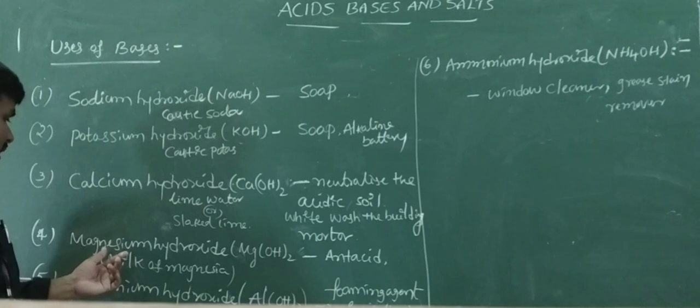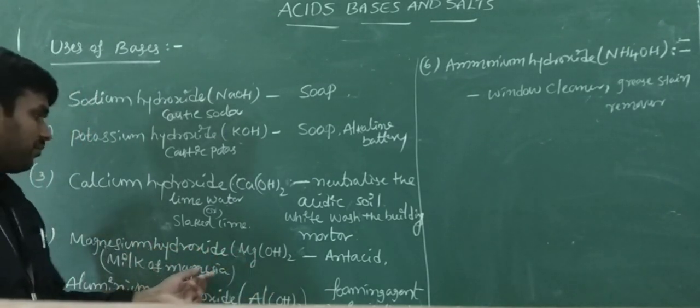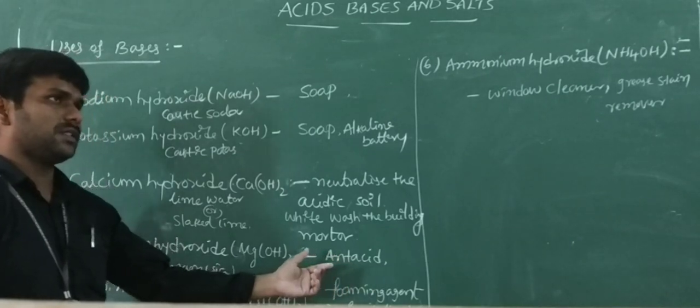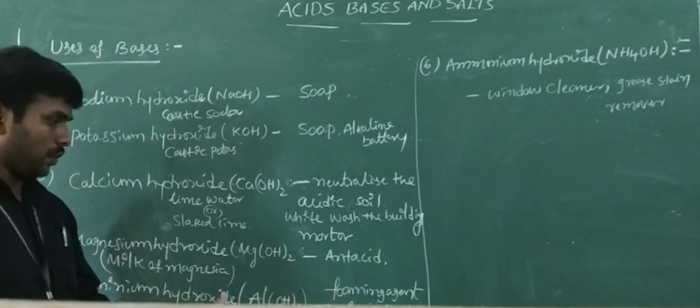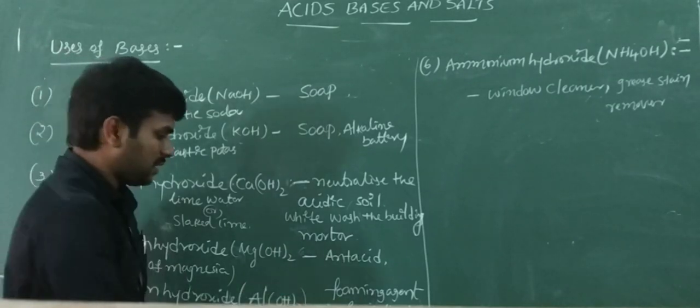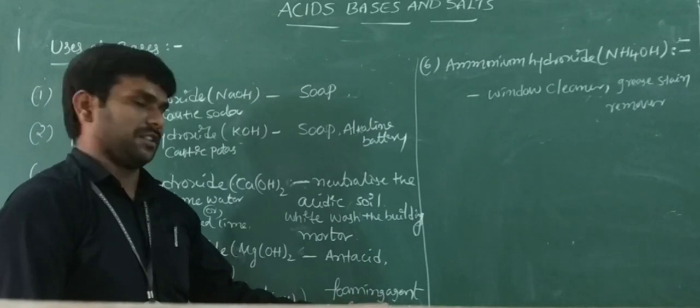Magnesium hydroxide, Mg(OH)2, is called milk of magnesia, used as an antacid to neutralize acidity. Aluminium hydroxide is also used as an antacid and as a foaming agent in fire extinguishers.